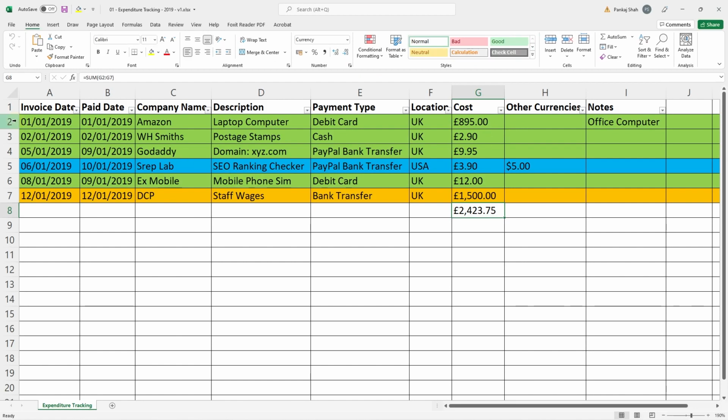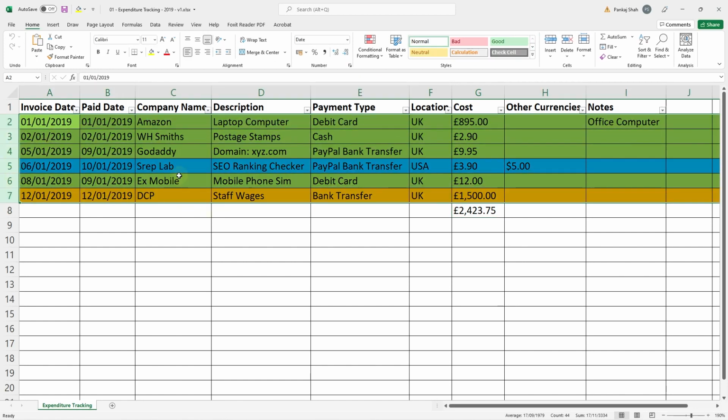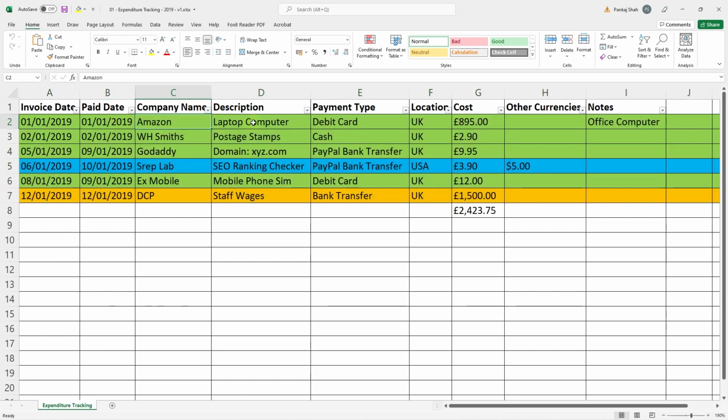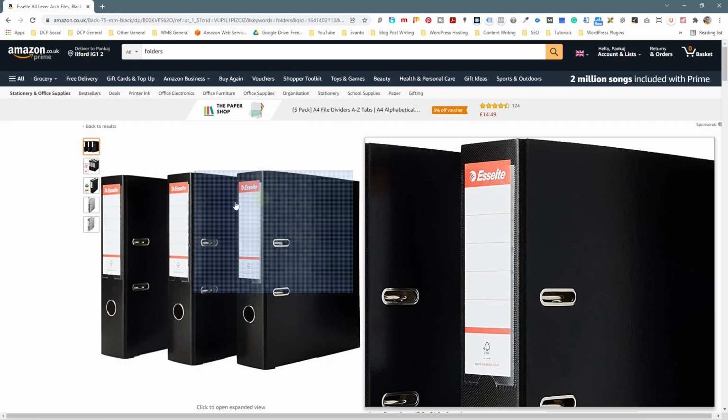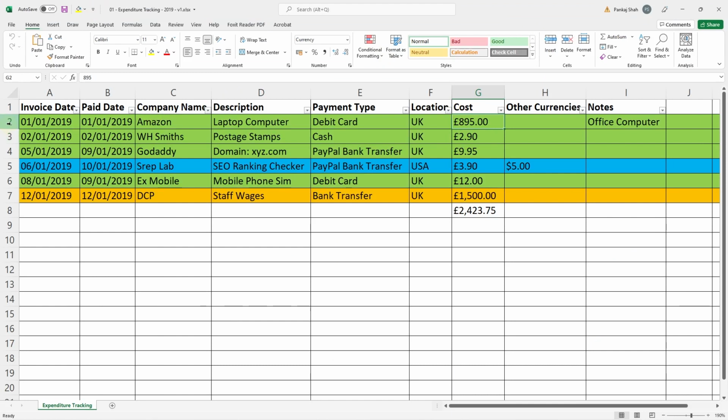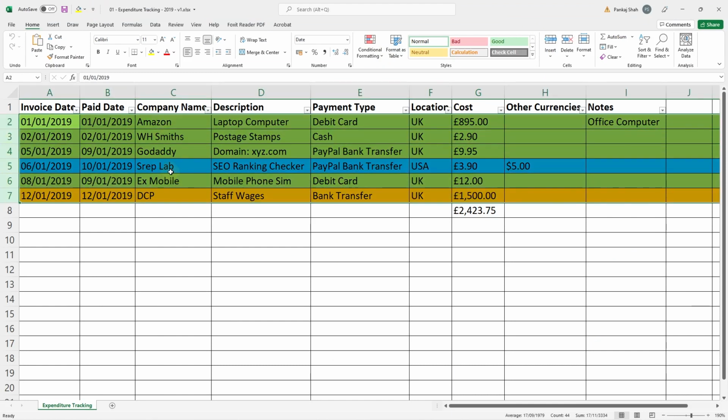So here we can see all of the payments that were made by our business. This is only a handful of examples, but we paid Amazon for a laptop computer. We paid using our credit card, and it was £895. So once I've documented that information inside of this spreadsheet, I'll put it into my file, right? Remember, I showed you on Amazon. We have these files, so you put it into the file and you put it in the same order that you're making payments or you're spending money, right? So you put them in the same order, so when you flick back through later and you're looking at everything, or you're looking at this spreadsheet and you're trying to find that paperwork, it's in the same date order, which makes your life much easier, right?